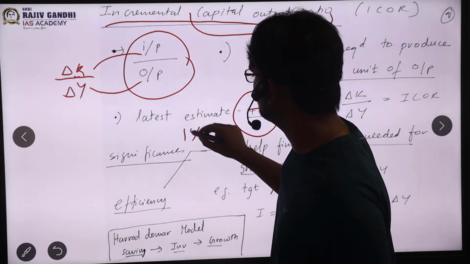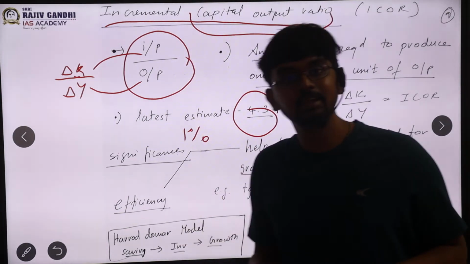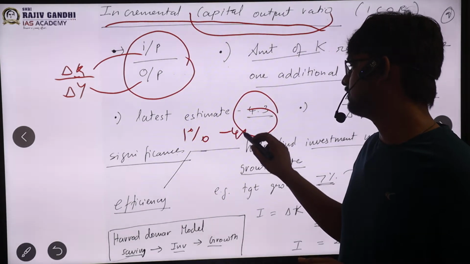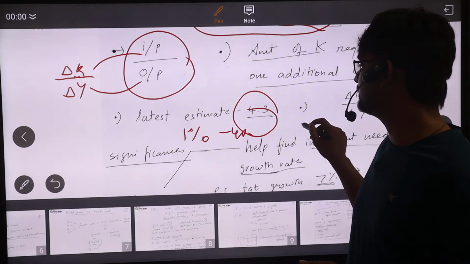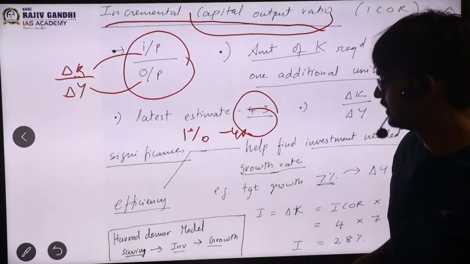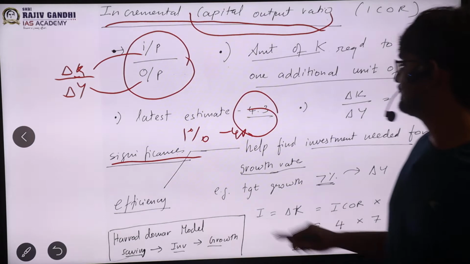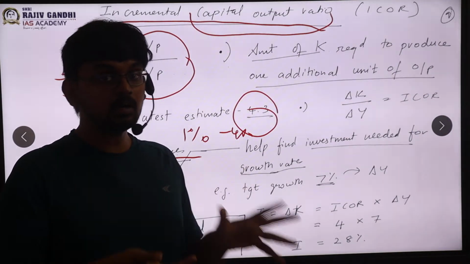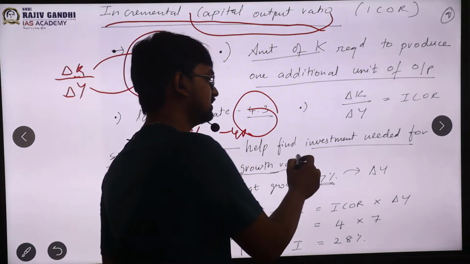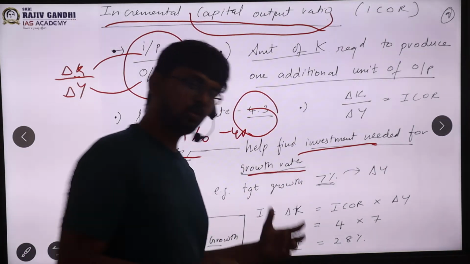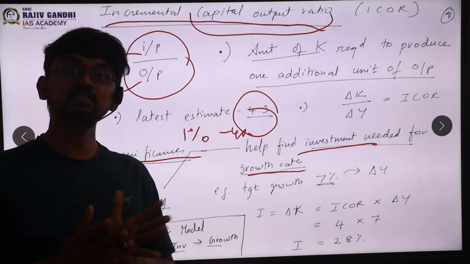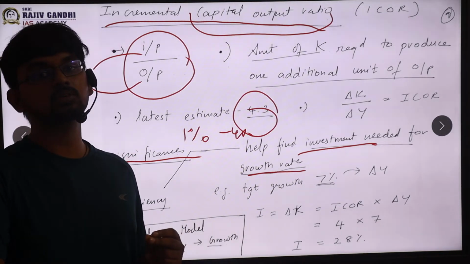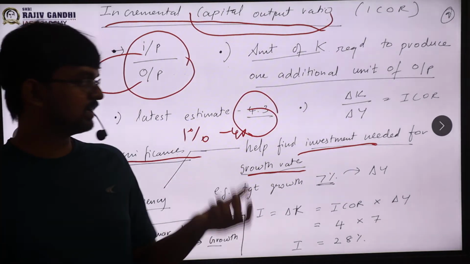Okay, so if my GDP was to grow by 1%, I need to increase my capital by 4%, sir. So with this definition itself, you must have guessed the significance. What is the significance or the uses of ICAR? It essentially helps us find the investment rate given the target growth rate. Let me explain what that statement means. Let's say now our country is targeting a 7% growth rate, sir. That means how much investment is needed to get that 7% growth rate, we can get by ICAR.